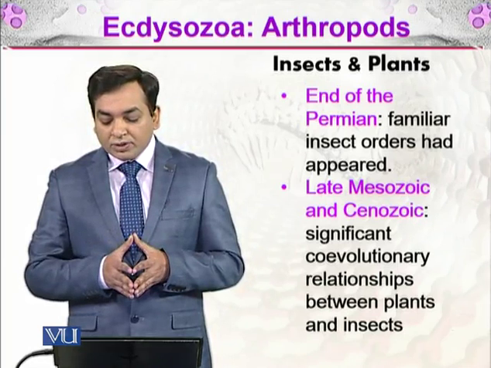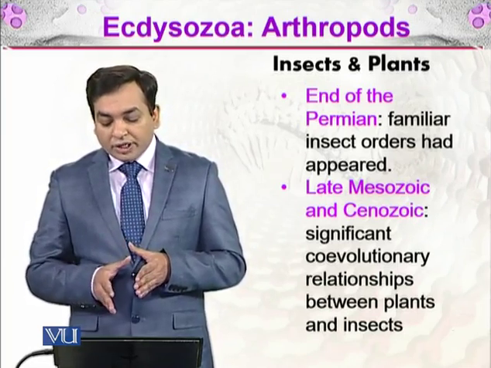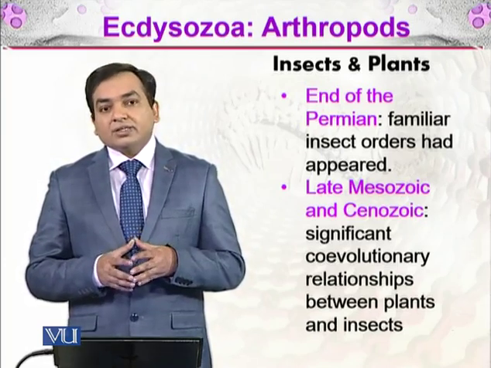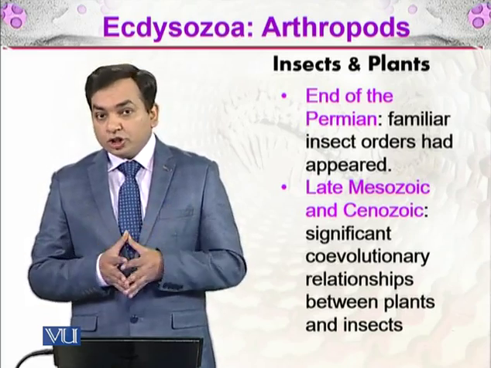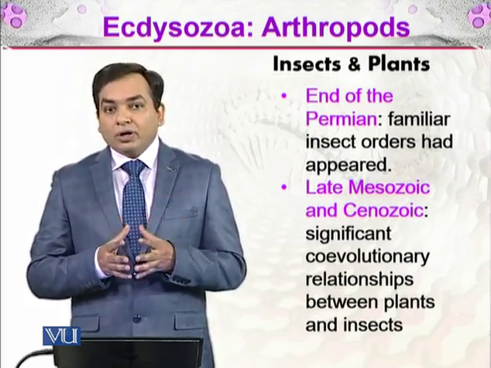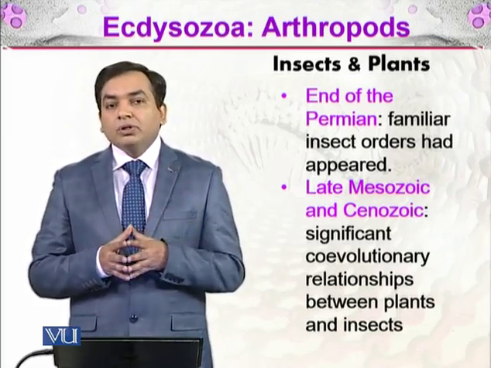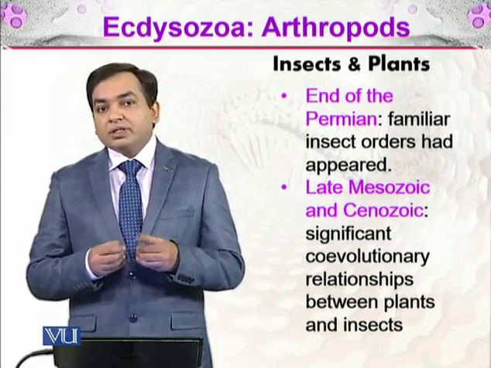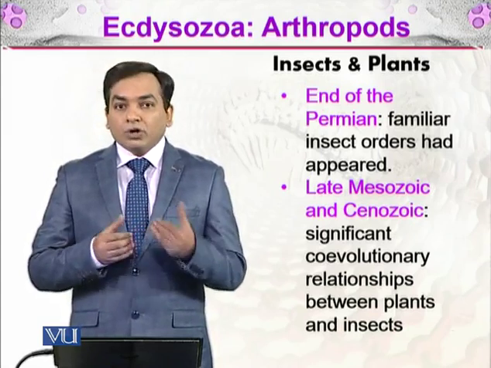During the late Mesozoic and Cenozoic era, there was a significant co-evolutionary relationship between plants and insects. Insects are responsible for pollination, seed dispersal, and other functions they perform with plants. For example, the fig tree has a particular wasp which is responsible for its pollination.